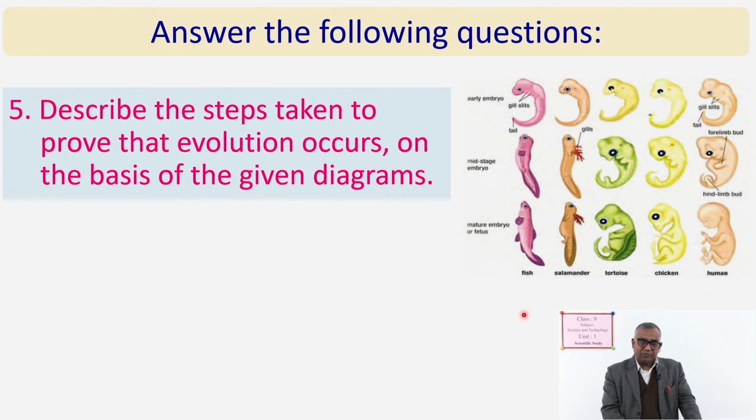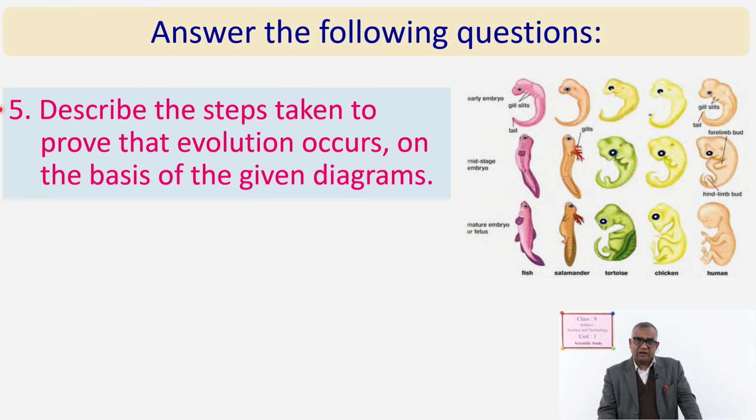And finally, one question I am going to give you is related to that diagram. This diagram is not familiar to you, but you see here that there are different stages of the embryo before the birth of the babies. Their development stages are shown. It is of human beings, of chicken, of tortoise, of salamander. Salamander, you know salamander? It is an amphibian, looks like a lizard, but it is an amphibian, and this is fish.